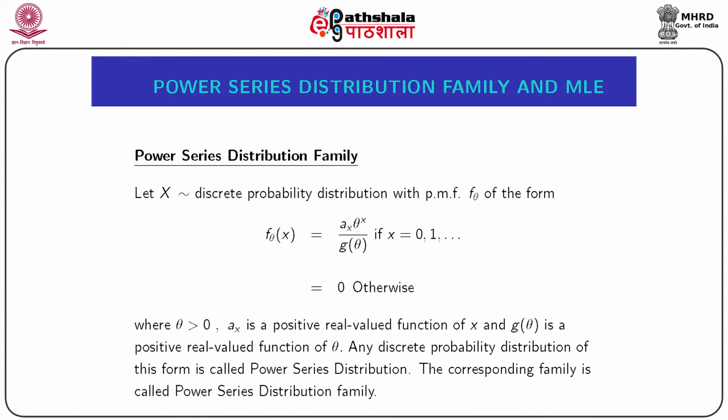Any discrete probability distribution of this form is called a power series distribution. The corresponding family is called the power series distribution family.